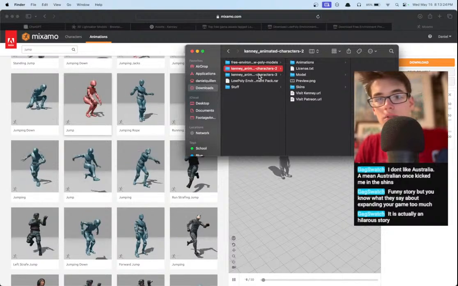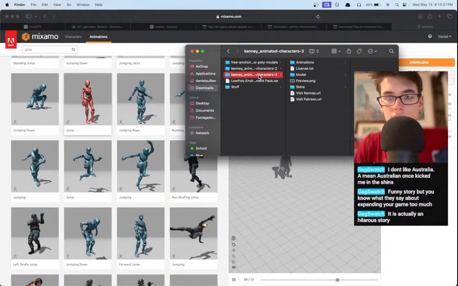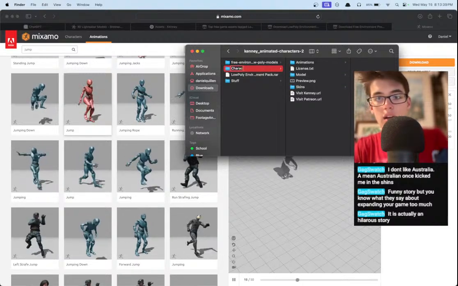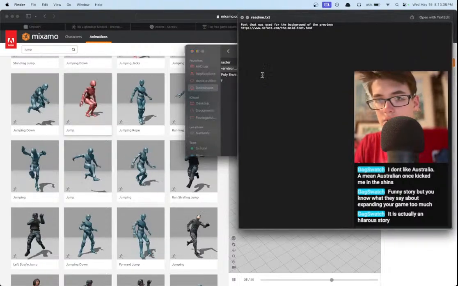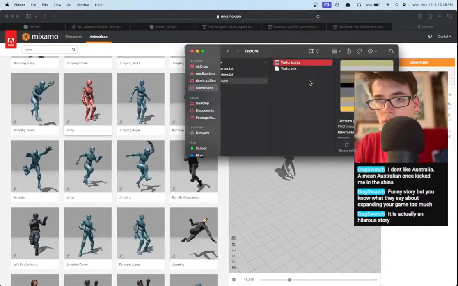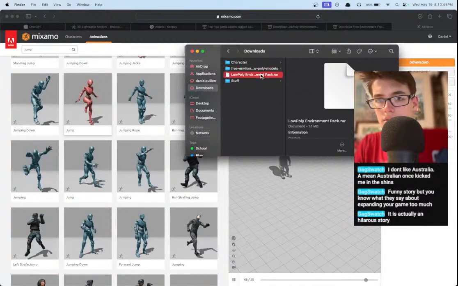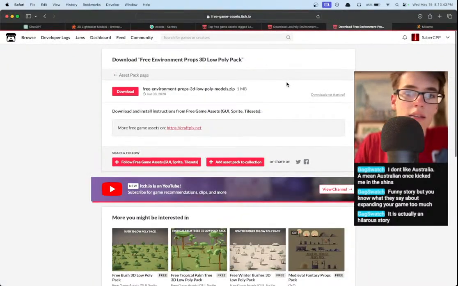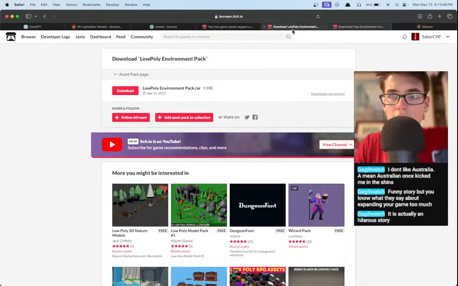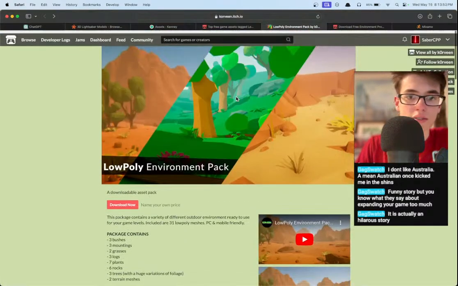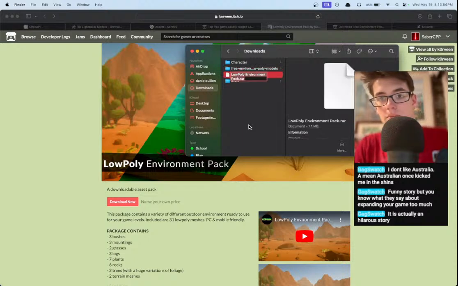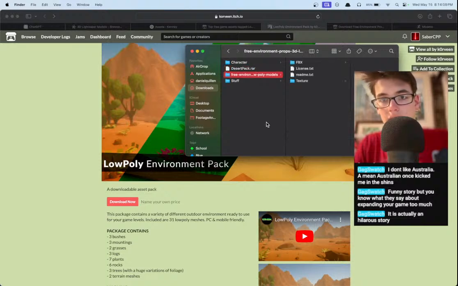Okay, but we downloaded our assets, so we can actually delete this, and then this is going to be our character. This, I believe, is the first one that we downloaded. What is this? Which one is this? Free environment props 3, free environment with low poly. Okay, wait, low poly environment pack.rar was the one with the desert. So this is going to be the desert pack. Just make sure to organize stuff, guys, so it's a little bit easier. Desert pack.rar, and then this one is going to be the buildings.